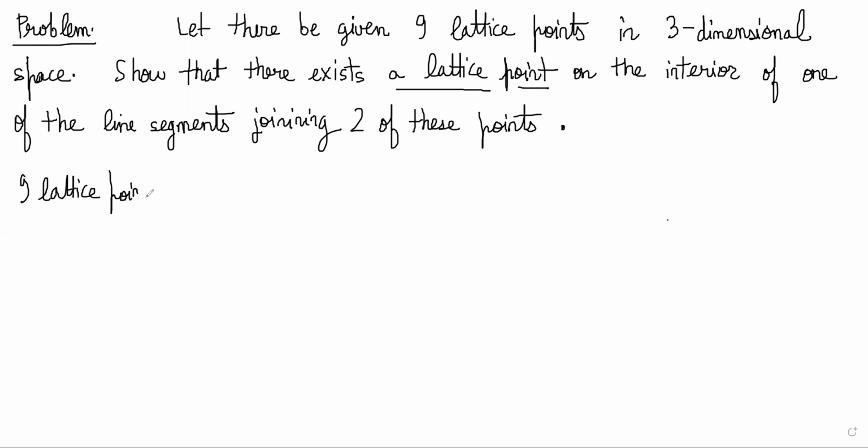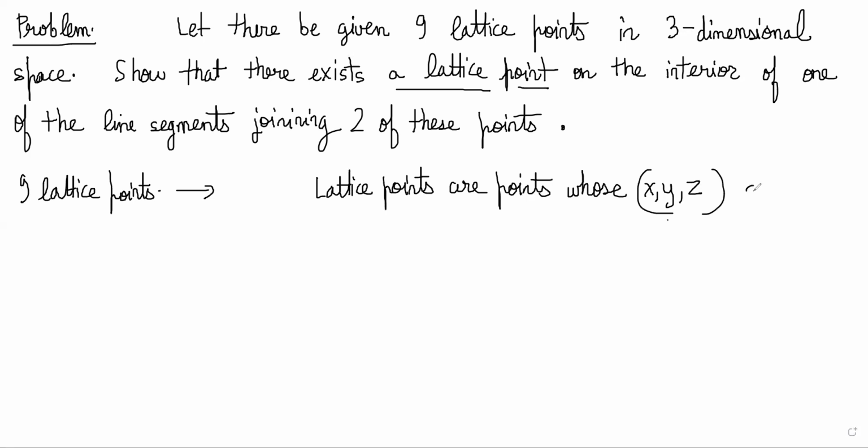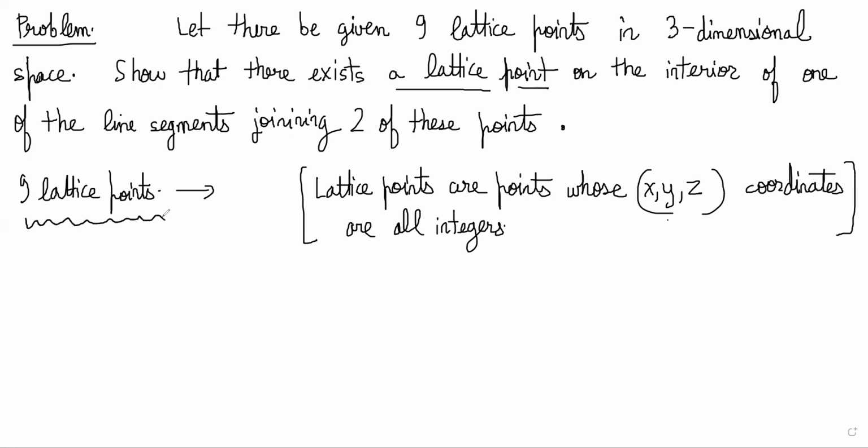So, first of all, what do we mean by lattice points? Lattice points are basically points whose x, y, z coordinates are all integers. So basically, any point can be determined in 3D space by our three coordinates x, y, z. And if all three coordinates are integers, then this is a lattice point, right? So the question has said that there are 9 lattice points in 3D space.